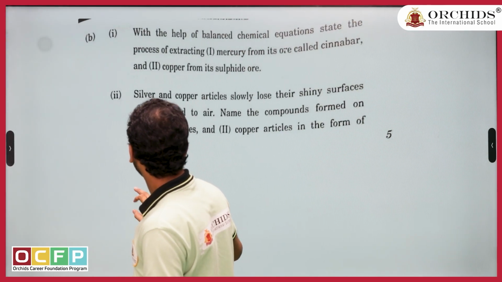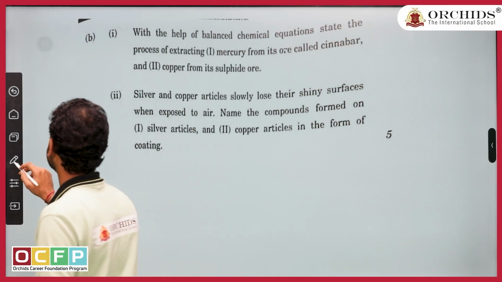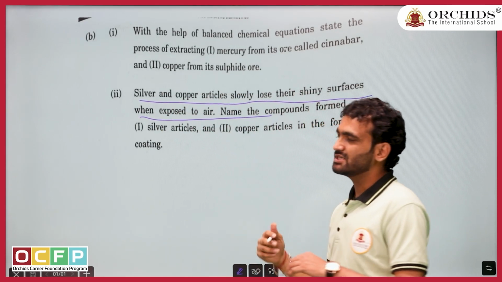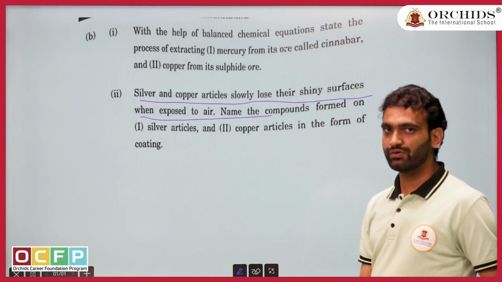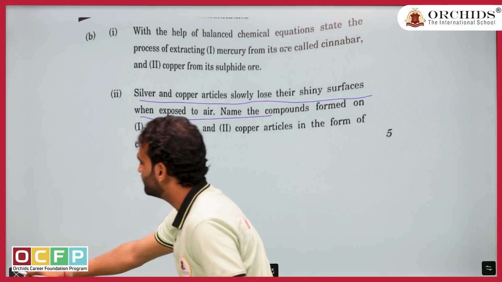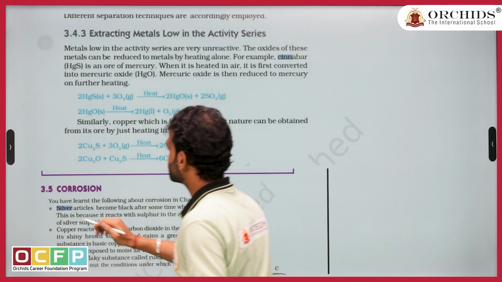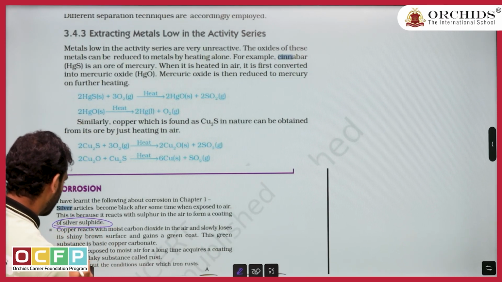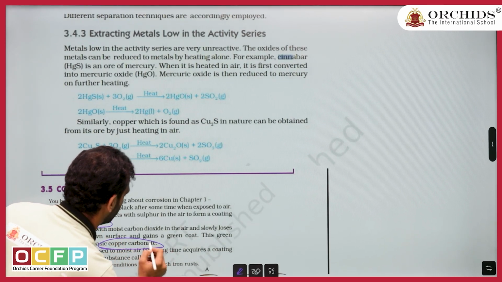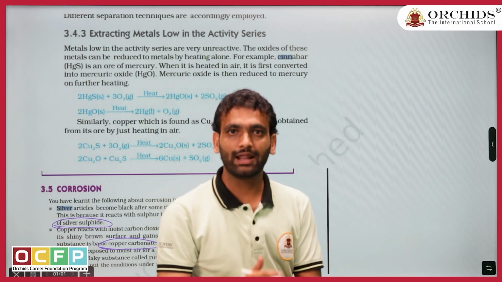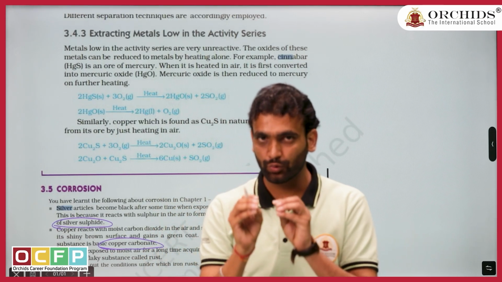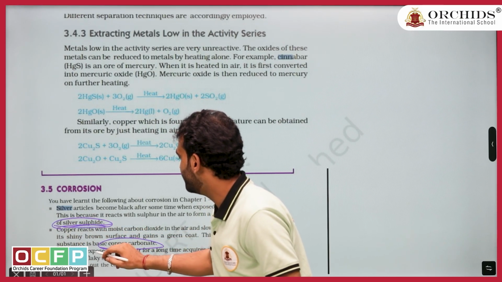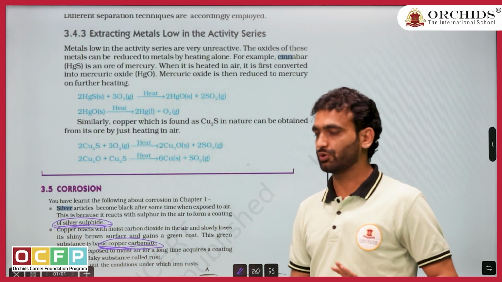But second part, let us answer. Second part says that silver and copper articles slowly lose their surface shine. This was again straightforward but a little bit analytical. Let us see the answer. For silver they are asking silver sulfide. For copper they are asking copper carbonate. This was again line to line. If you have read, if you know the proper words, then only you can mark the answer. So it was silver sulfide and copper carbonate.